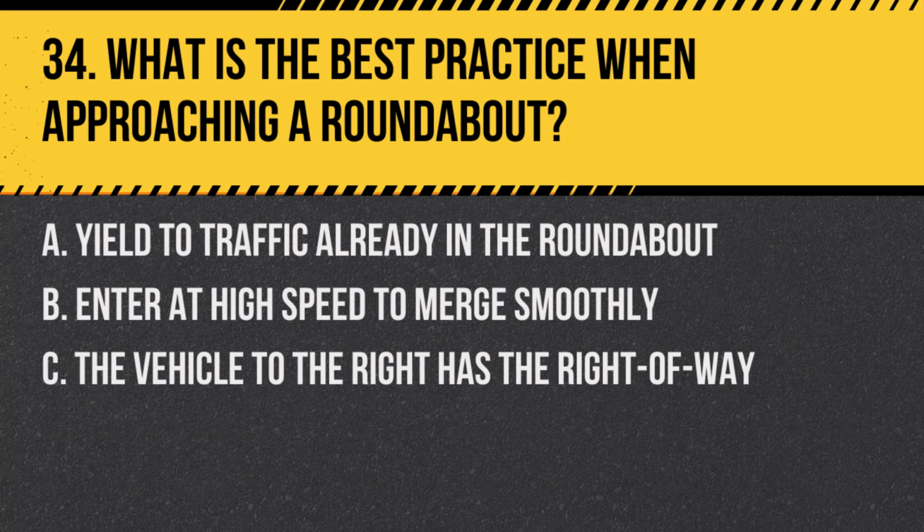Question 34. What is the best practice when approaching a roundabout? A. Yield to traffic already in the roundabout. B. Enter at high speed to merge smoothly. C. The vehicle to the right has the right of way. Answer: A. Yield to traffic already in the roundabout. Vehicles entering a roundabout must yield to traffic already circulating within it.